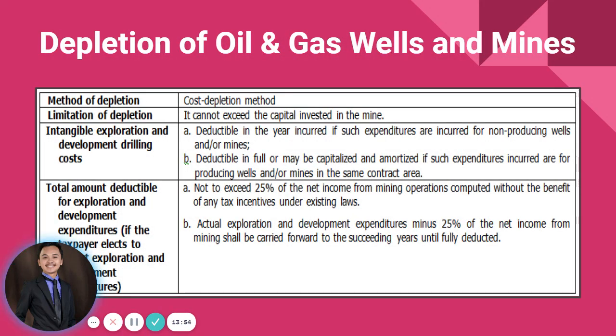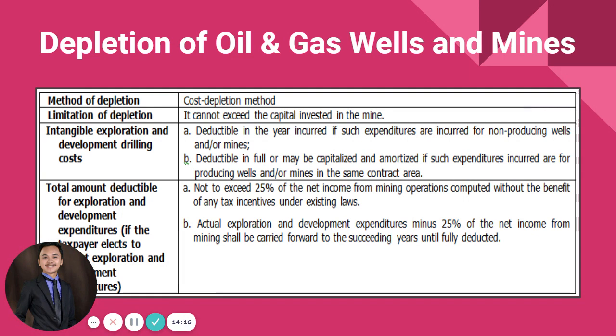So, it can be capitalized or it can be deducted in full. But if non-producing, then of course, deduct it in full in the year it was incurred. But if it is a producing well or mine, where extraction is expected to be made from that well or mine, then you have an option.